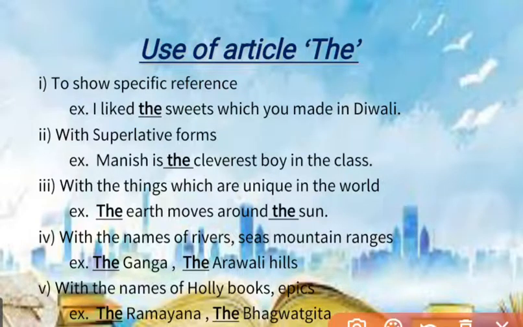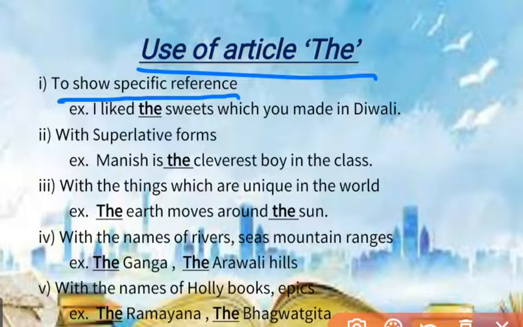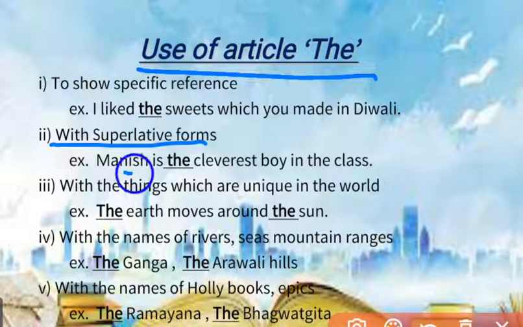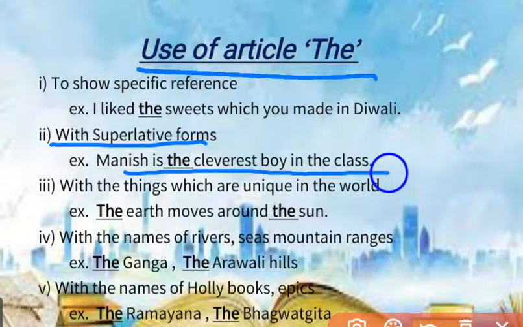Let's see the uses of article the. First, to show specific reference. For example, I liked the sweets which you made in Diwali. Here, I am talking about the particular sweets. I am not talking about all the sweets, but the sweets you made in Diwali. So, the is used before sweets. Second, with superlative forms. In the example, Manish is the cleverest boy in the class. Here, cleverest is the superlative form of the adjective. So, the is used before cleverest. The is used before the superlative form of the adjective.